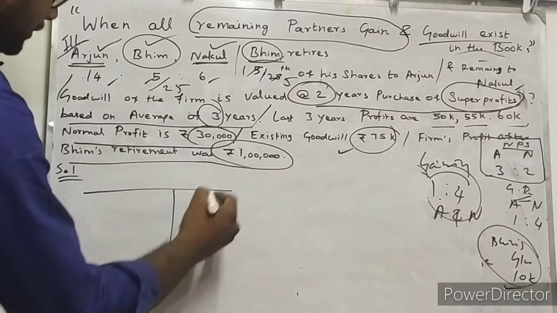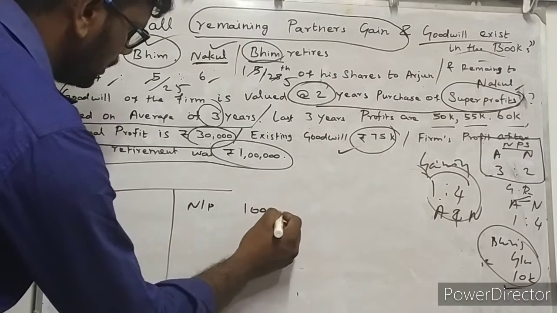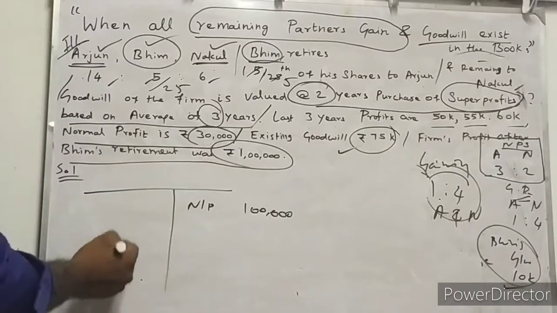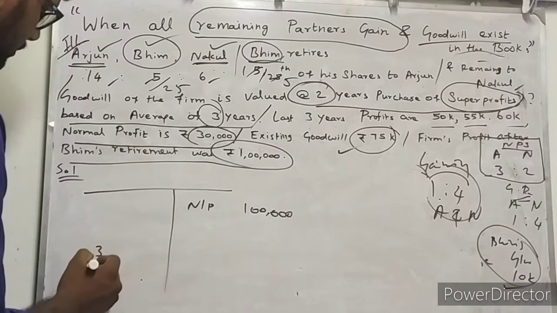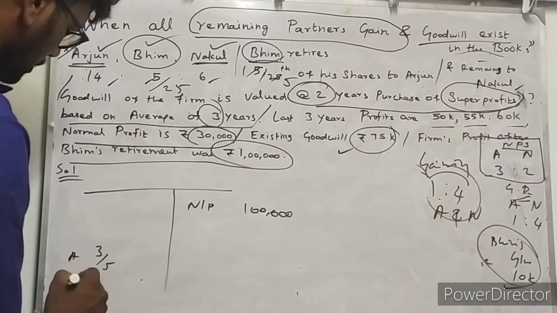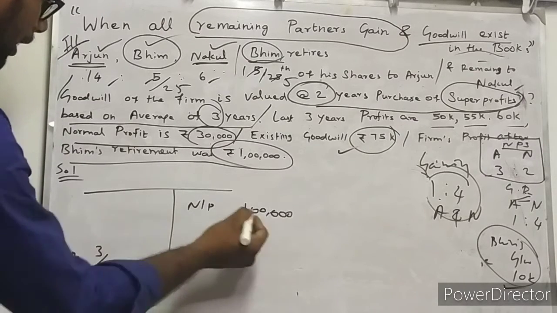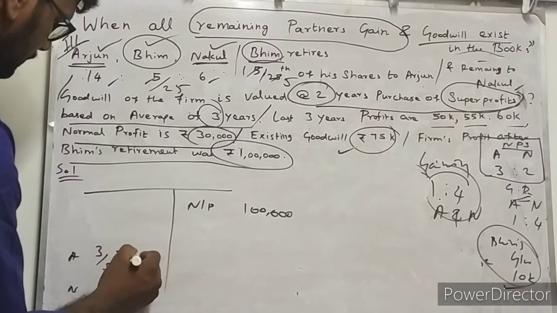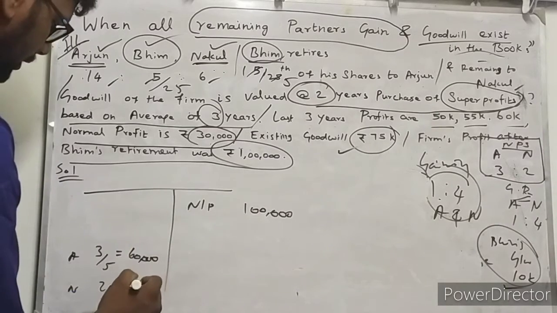So the firm's net profit is 1 lakh rupees. This will be given to partners Arjun and Nakul in the ratio of 3:2, that is 3/5 for Arjun and 2/5 for Nakul. So 3/5 of 1 lakh rupees will be 60,000, and 2/5 of 1 lakh rupees will be 40,000.